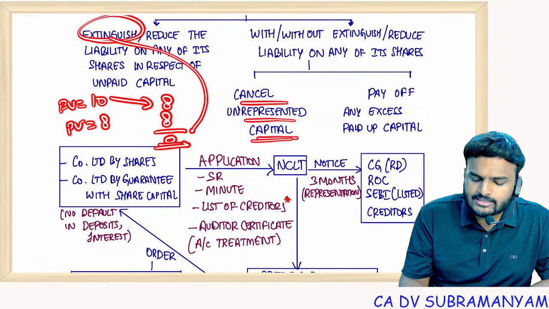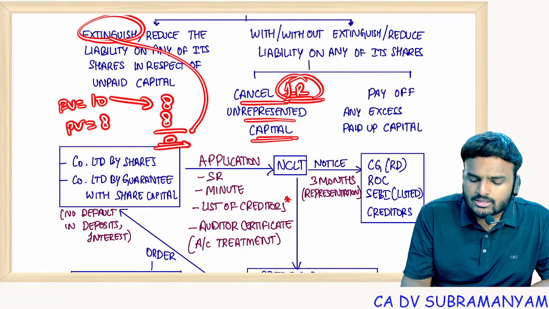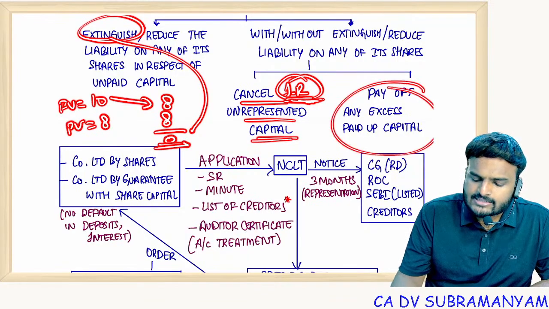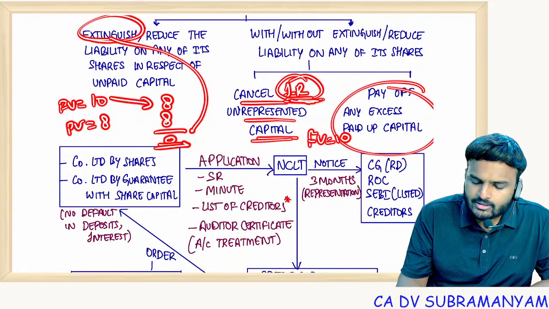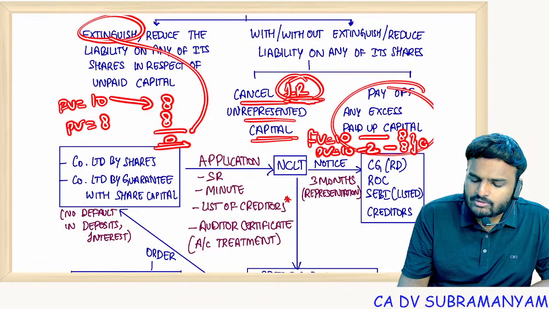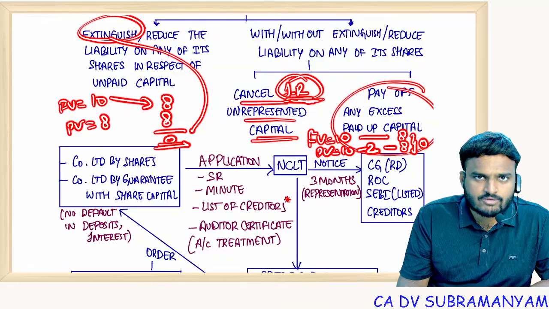Cancellation of unrepresented capital, internal reconstruction is the best example. Pay off excess money: suppose face value 10 rupee, paid up value also 10 rupee. I don't want 2 rupees. I'll return 2 rupees and I'll reduce face value to 8, revised paid up value 8, members' liability would be 0. In three ways, reduction of capital is permissible.